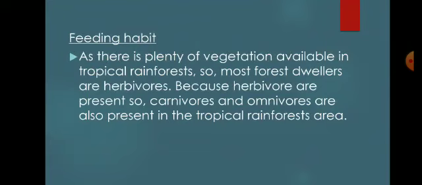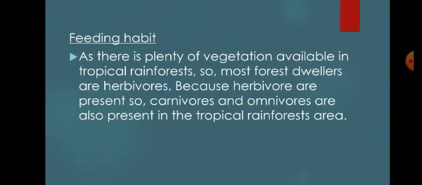Now, the second adaptive feature found in the animals of tropical rainforest is the feeding habit. Because of a large number of living forms in tropical rainforest, the animals face tough competition for food and space. Therefore, they have adapted to various modes of existence.